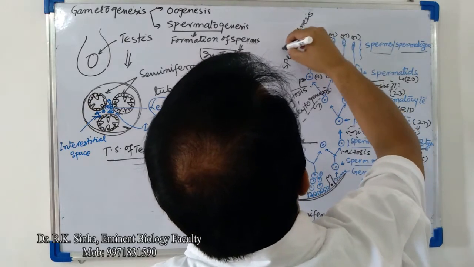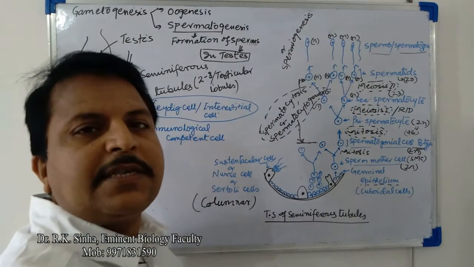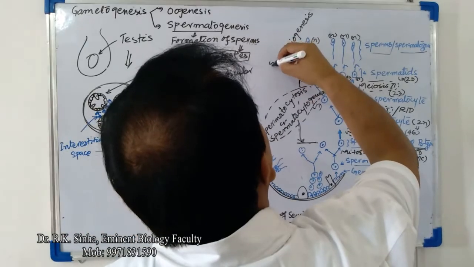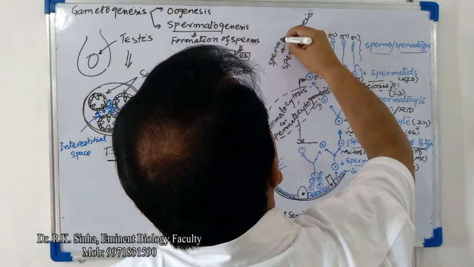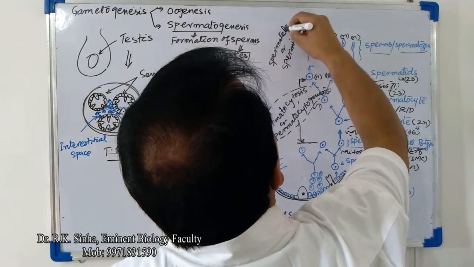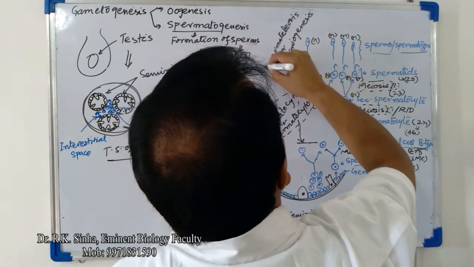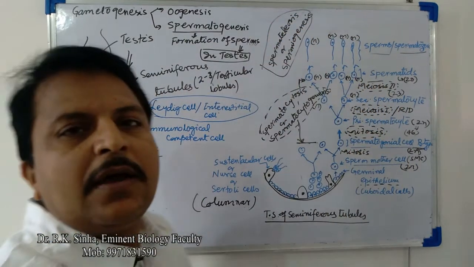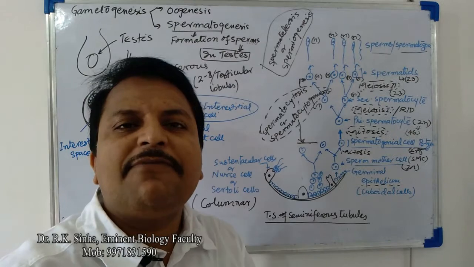Or we can also say spermatoleiosis. This is another step, and it is due to the process of cytodifferentiation.